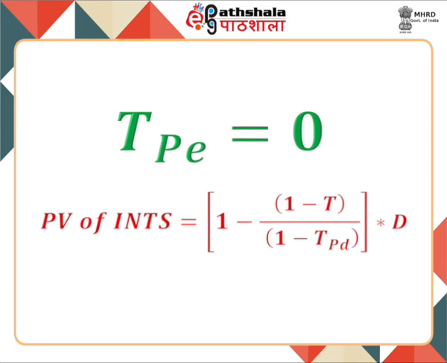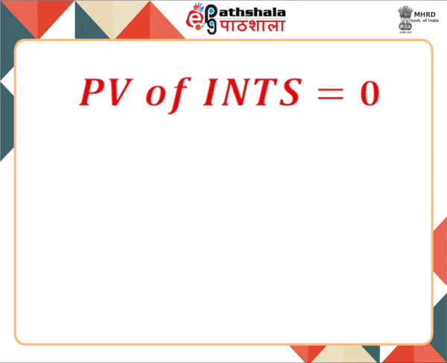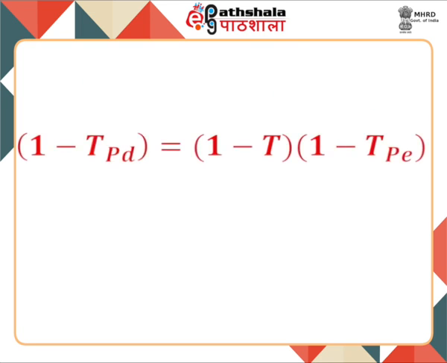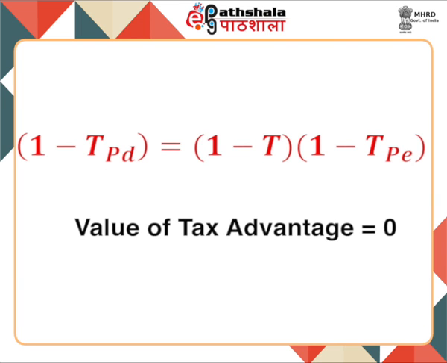The value of interest tax shield depends only on the corporate tax rate and personal tax on interest. This value of interest tax shield will become 0 when the corporate tax rate is the same as the tax on interest, that is T is equal to TPD. If 1 minus TPD is equal to 1 minus T into 1 minus TPE, then the value of tax advantage will always be 0.